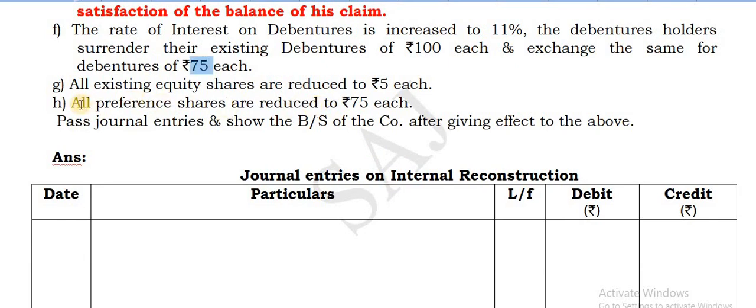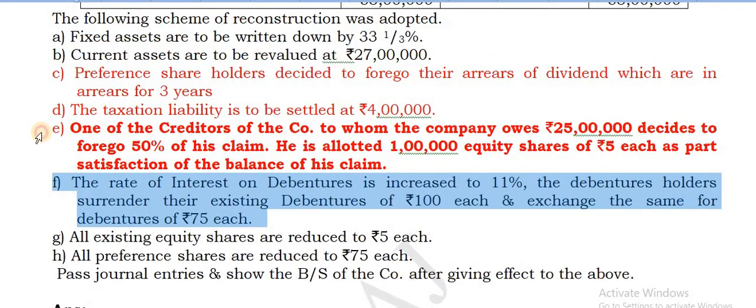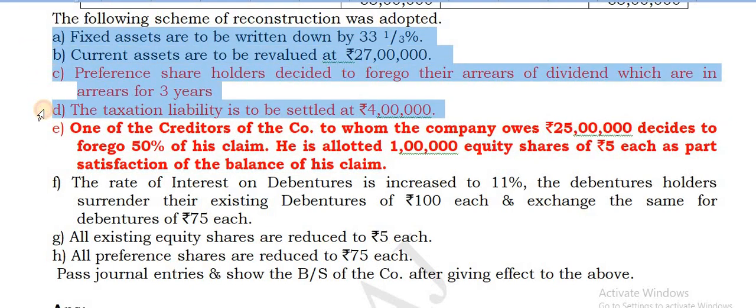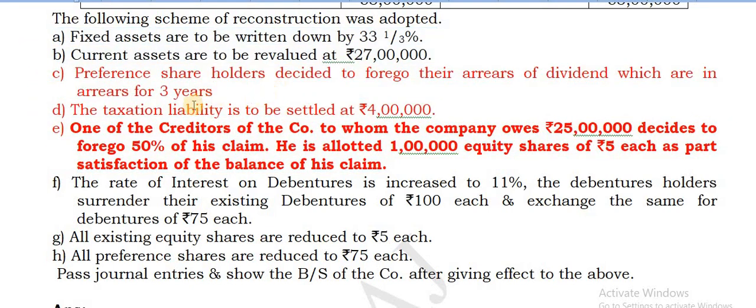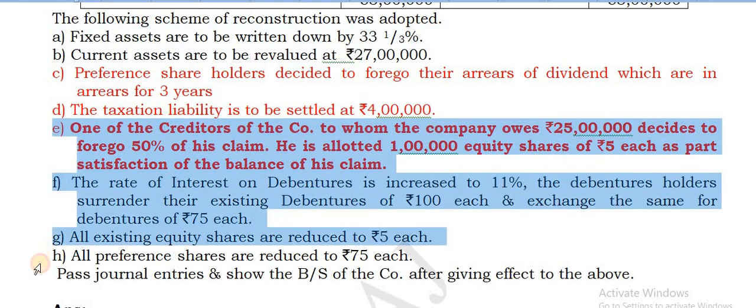Now how many entries should we take? That's a question. One entry for this, one entry for this, that makes 2 entries. Here one entry for this, that is 3 entries. One for this, 4 entries. Then one entry for all of these together, that is the 5th entry. Okay, totally 5 entries. Write all of these in the last one. These are all reductions. I mean to say it's a charge against the capital reduction account. Therefore, you have to take only in the last entry. But for this, individually, you have to take separately each and every entry.